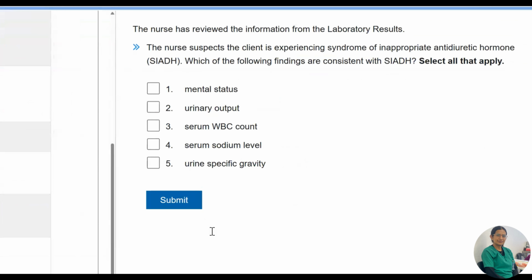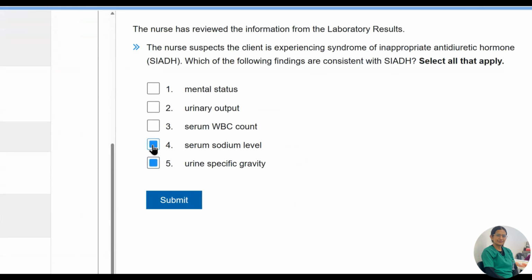Which of the following findings are consistent with SIADH? Select all that apply. In a SATA question, always remember one thing: just tick that option in which you are 100% sure. In the SATA question, there is negative marking. So just be sure, select that option in which you are 100% sure.